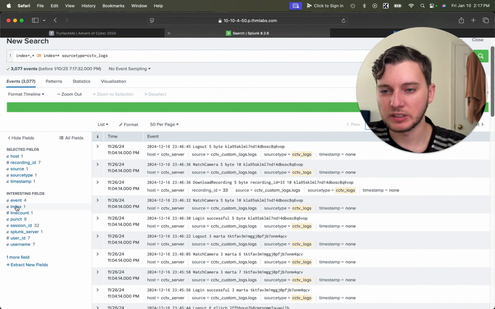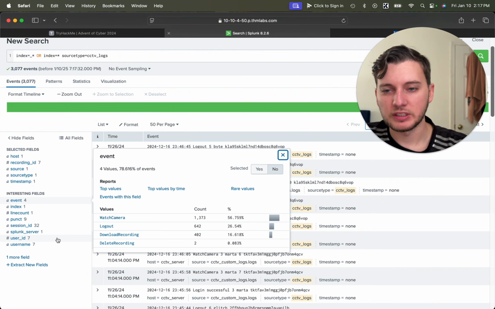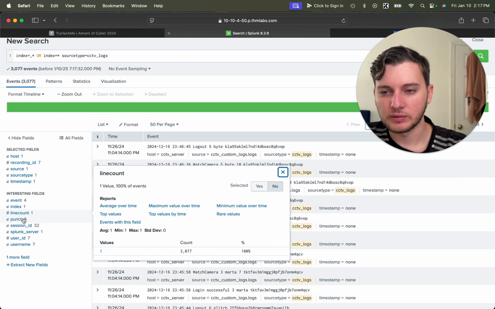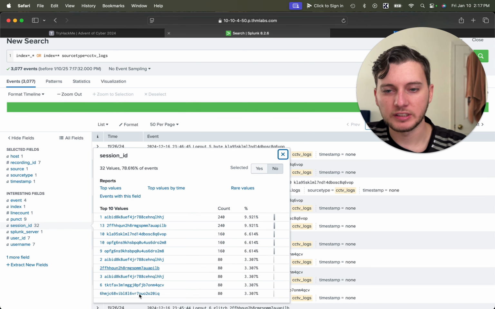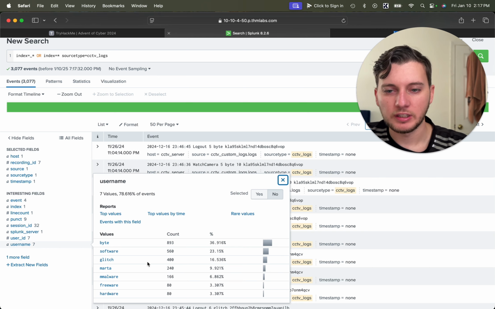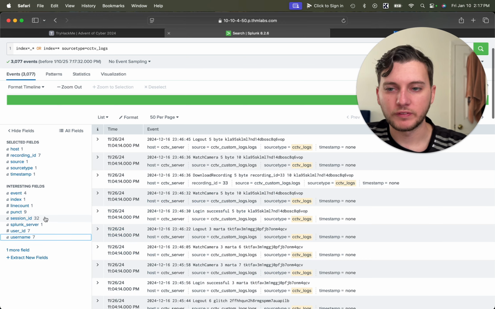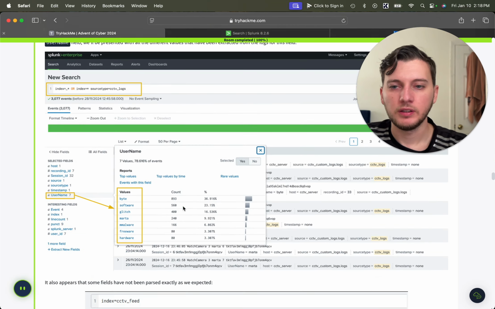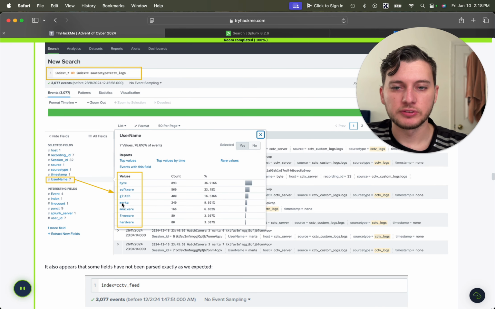So user ID is right here. Event is right here. Index, line count, session IDs, Splunk server, user IDs. So Byte has the most, obviously. And usernames. So yeah, we got it all parsed out here. It's working. Boom, yeah, we can see the usernames. We can see here, we can see malware. It's one of them. So that's an interesting one.